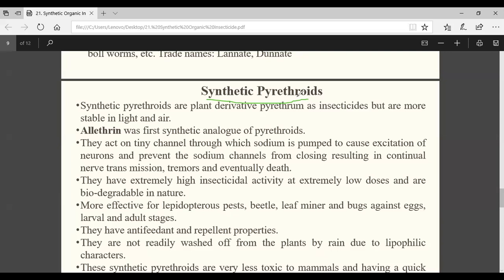Yes, sir. So you just keep it in your mind. First, point 1 is photo instability. Point 2 is poor stomach poison. Okay. Why am I telling you all of these things?